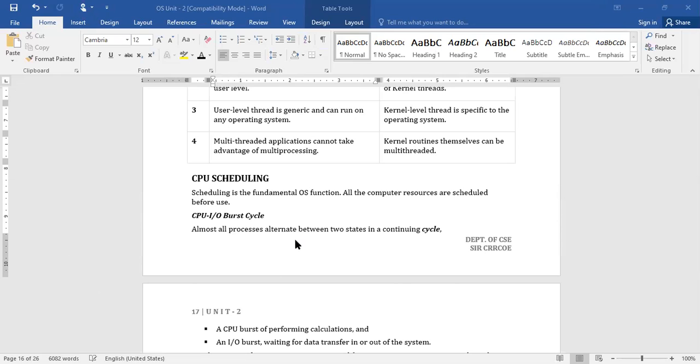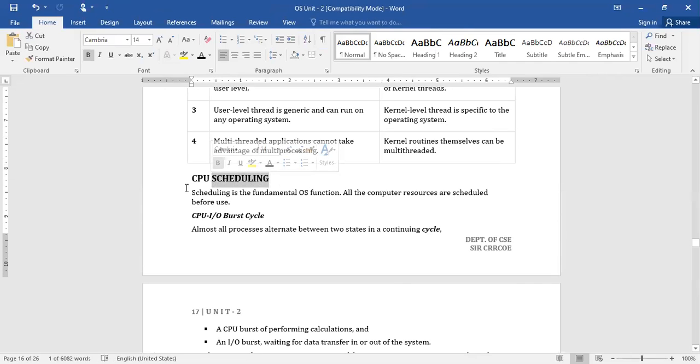So our main intention is always to try to keep the CPU busy. How it is going to process the jobs, that is what we call scheduling. Now we'll see in what way CPU scheduling is done.